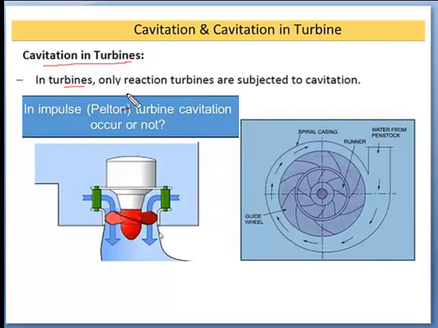In turbines, only reaction turbines are subjected to cavitation. The Pelton wheel turbine is known as the impulse turbine. This is not a reaction turbine. So we know that cavitation occurs only in reaction turbines. It means in the Pelton wheel turbine, or in an impulse turbine, cavitation does not happen, because there is no pressure generated in the casing. This turbine works on the basic principle of impact of jet. So cavitation does not occur in the Pelton wheel turbine.